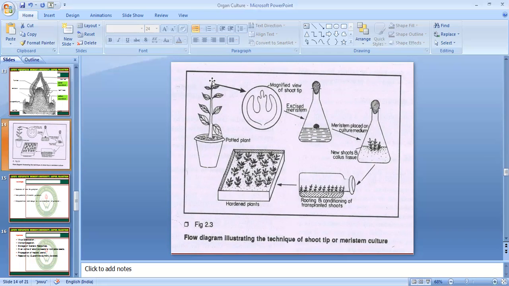Here we can simply see that the meristem can be isolated from the complete mother plant, and this excised meristem will be transferred into the media. The meristem is placed on the culture media, from which new shoots or callus tissues will be generated. After the completion of root induction, rooting will start, and then the complete plantlet will be transferred to soil, and we can go for hardening of the plant. After successful completion of hardening, it will be transferred to the field.